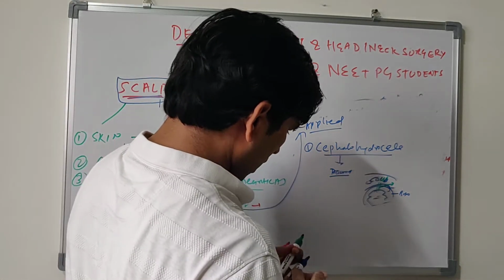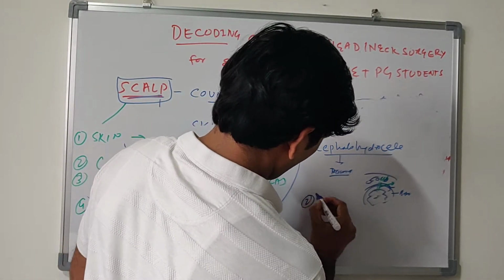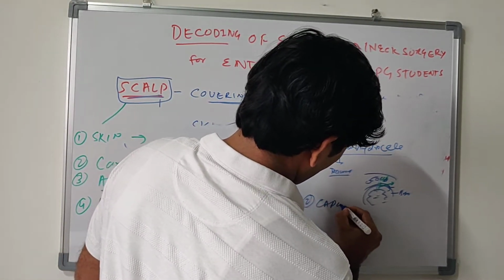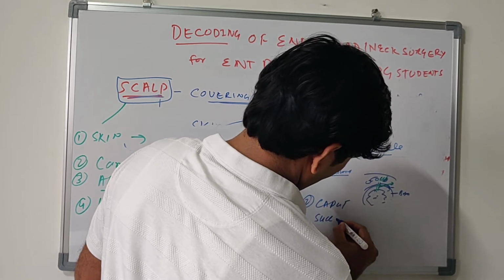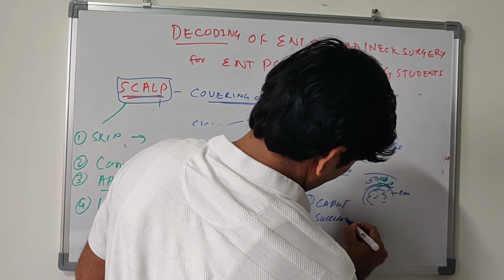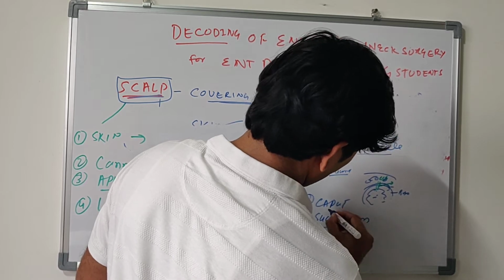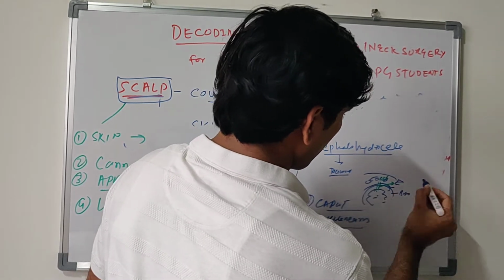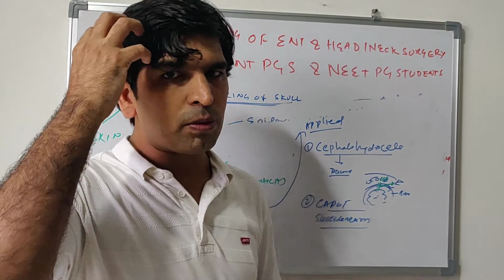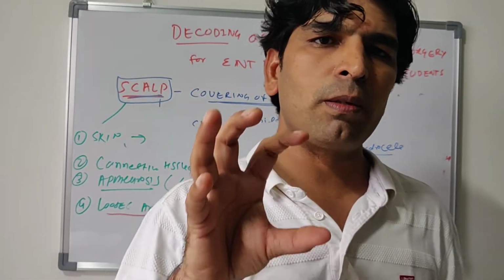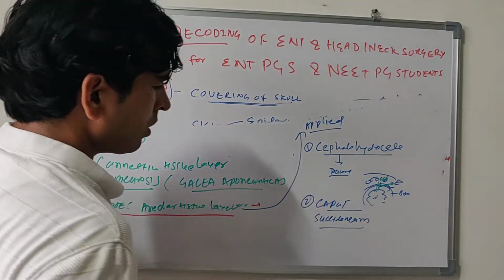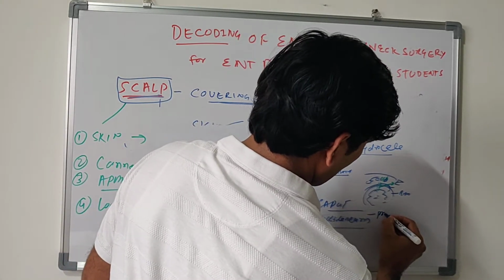Another applied anatomy is caput succedaneum. Caput succedaneum is a collection of blood in loose areolar tissue during delivery of the baby because of pressure, a pressure hematoma.